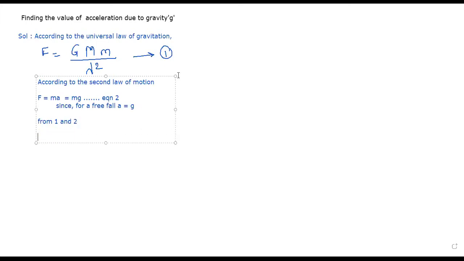From 1 and 2, I'm going to get G M m upon d square is equal to mg.